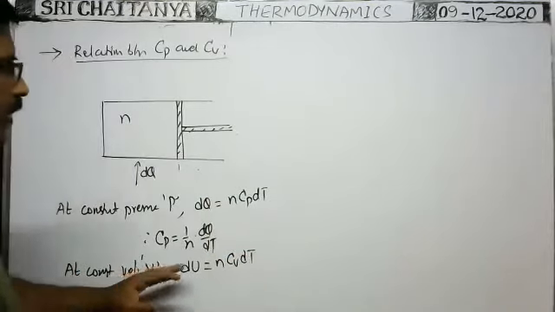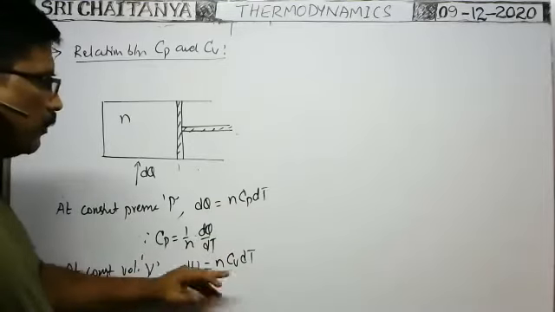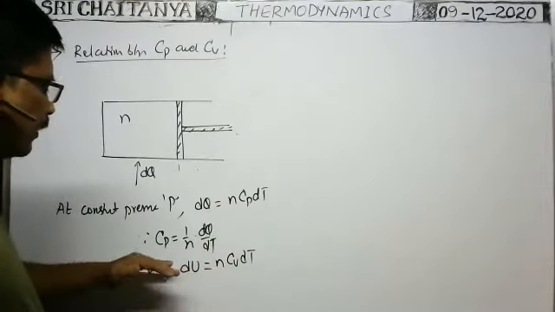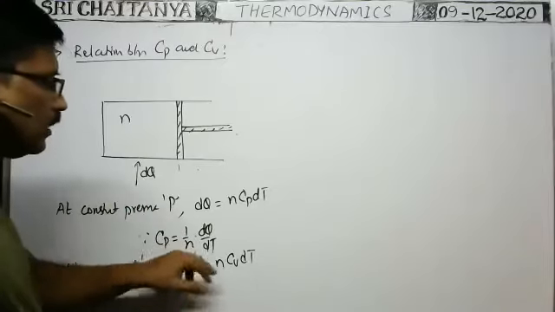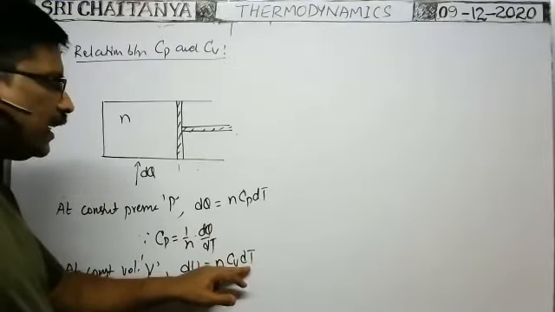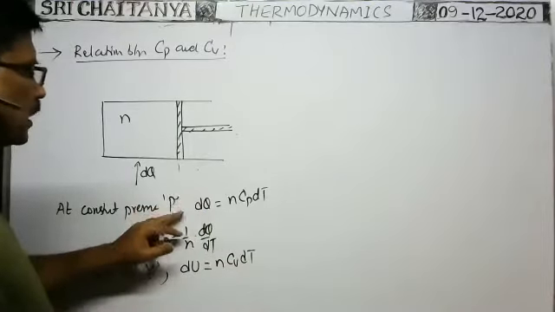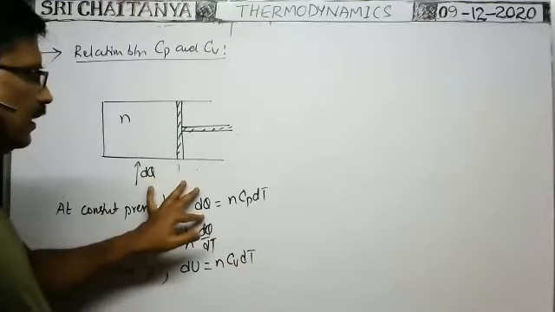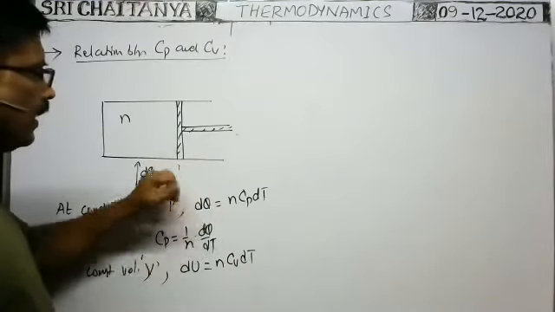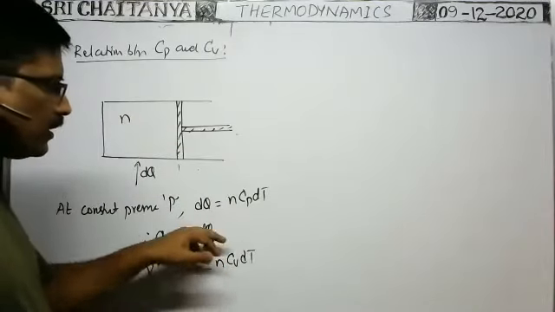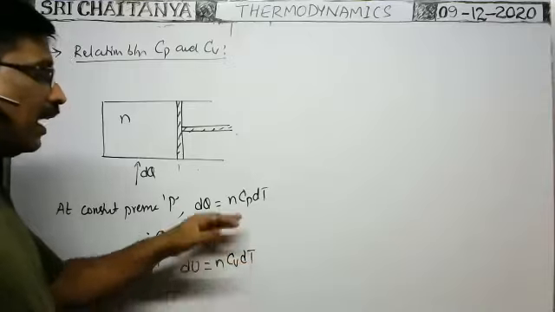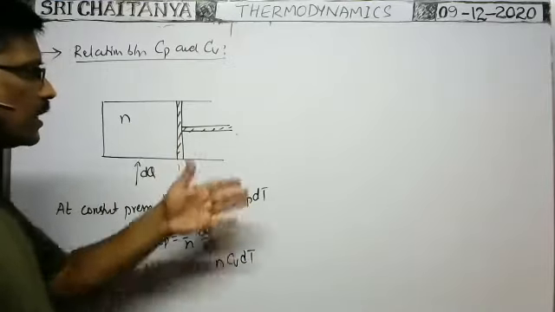In both the cases, the rise in temperature is the same, but here the heat energy supplied at constant volume is used to increase the internal energy, due to which the temperature increased by dT only. At constant pressure, when you supply heat energy, it is utilized to increase the internal energy, so that this amount of energy is required to raise the temperature by dT, and at the same time some external work is also done.